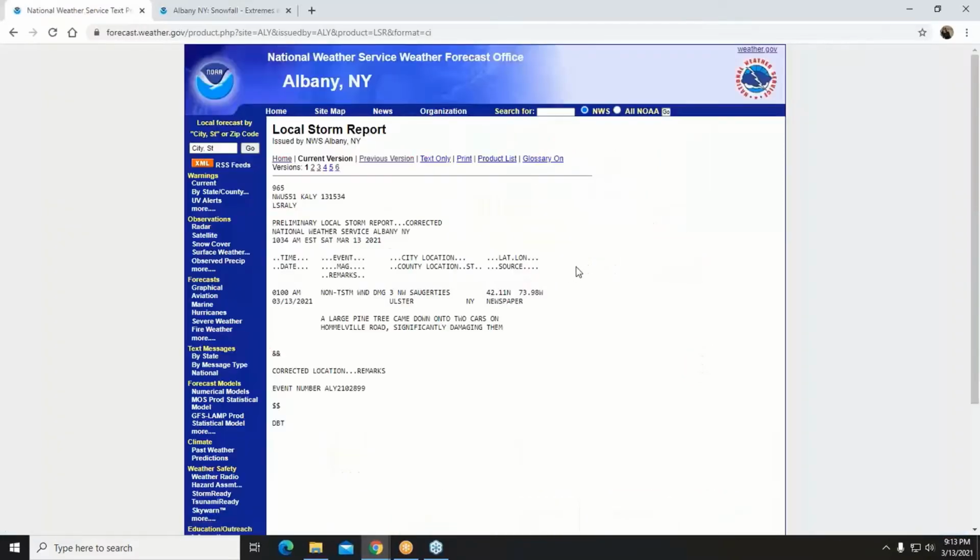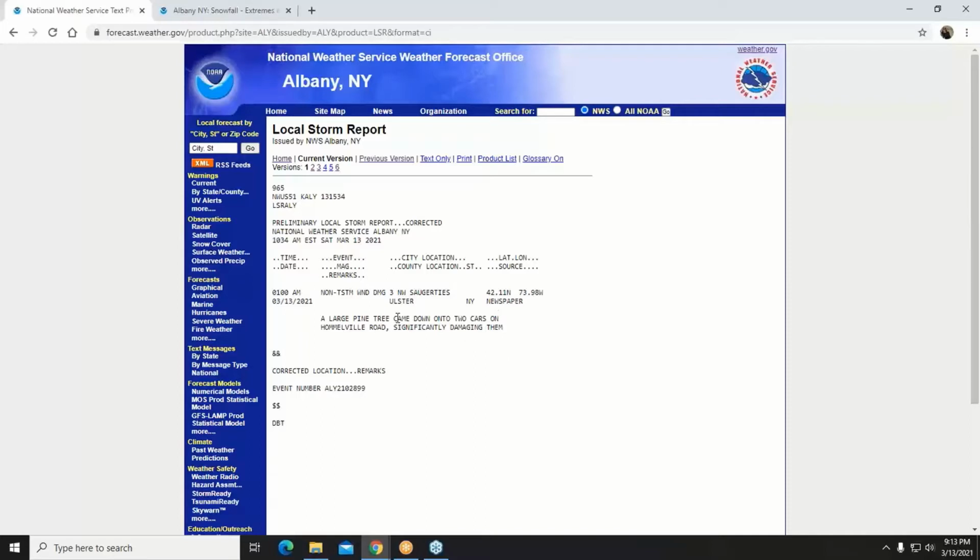So local storm reports, this product is most useful if you want to know about specific damage that might have occurred due to, say, floods or strong winds from either a windy day from a storm system or from windy conditions or strong winds from thunderstorms. This report gives you information directly from emergency managers, 911 centers, if we get it from highway departments, or from the public or from social media. All of that is documented in what we call a local storm report.